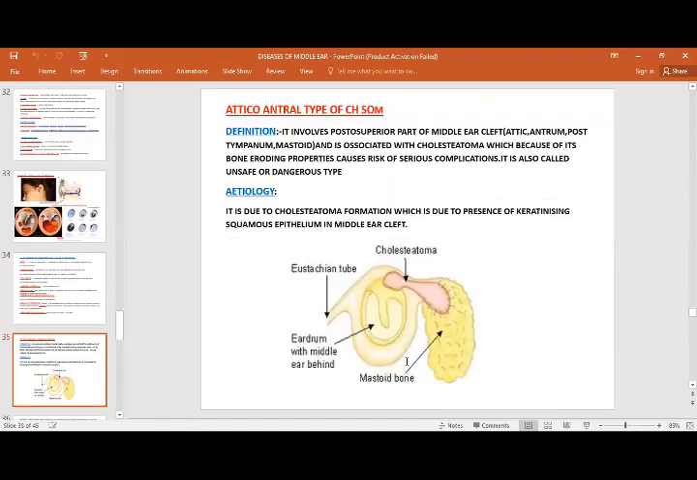Attico-antral type of chronic suppurative otitis media involves the posterior part of the middle ear cleft: attic, antrum, posterior tympanum, and mastoid, and is associated with cholesteatoma, which because of its bone-eroding property causes risk of serious complications. It is also called the unsafe type. So mainly cholesteatoma, and due to its bone-eroding capacity, this will cause the complications.